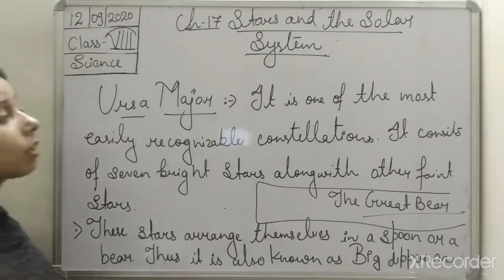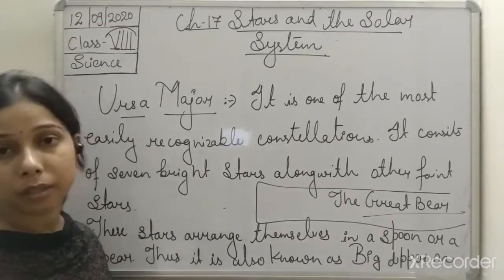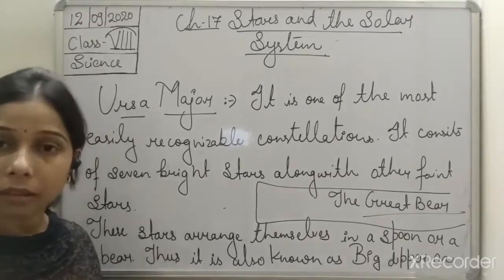Now if you see the Ursa Major, students, it can be visible throughout the year in the northern hemisphere.